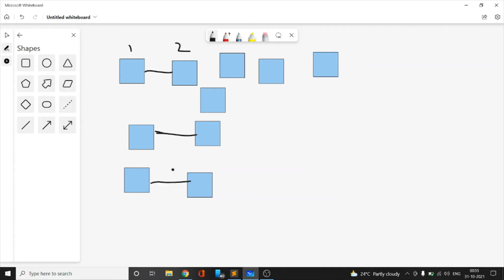This one and this one. So now we have 1, 2, 3 and 4 computers which have the file installed in them.